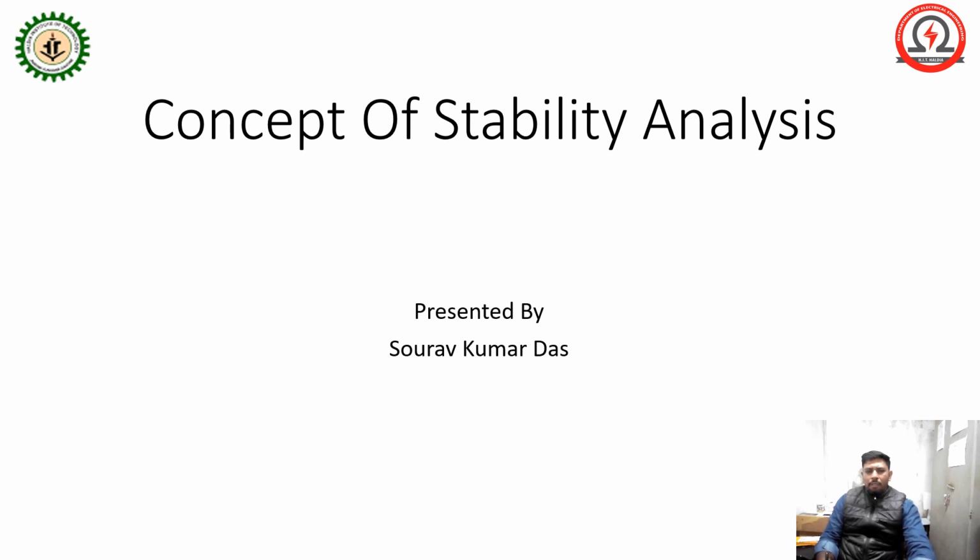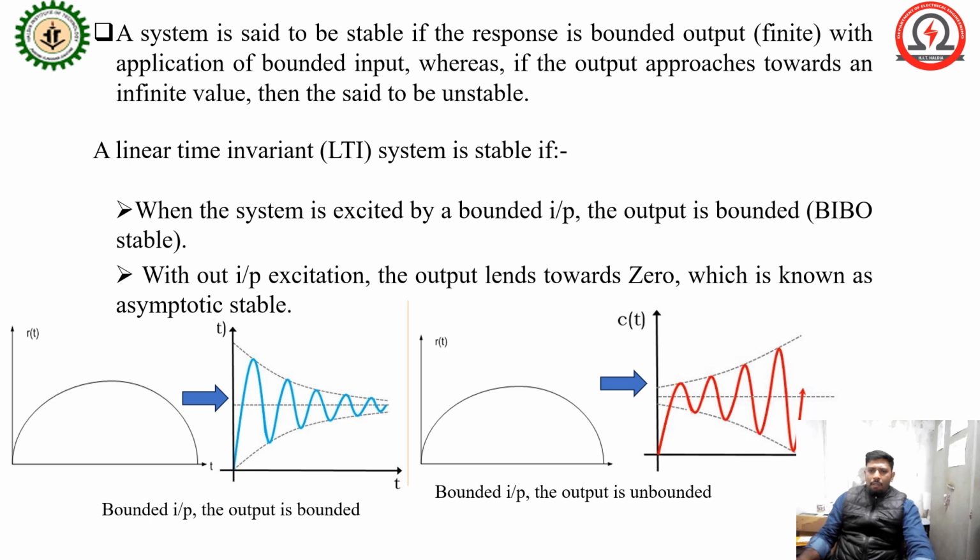Good morning, everybody. Today I will discuss the concept of stability analysis. A system is said to be stable if the response is bounded, output finite, within application of bounded input, whereas if the output approaches towards an infinite value, then it is said to be unstable.